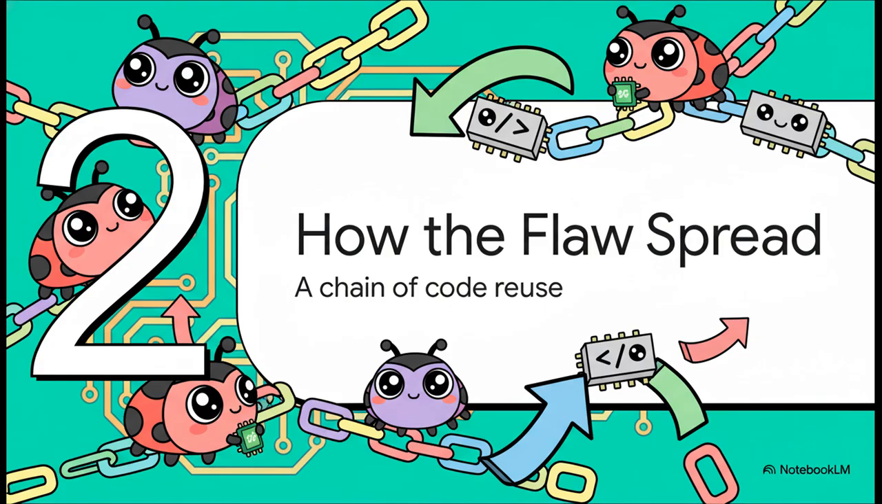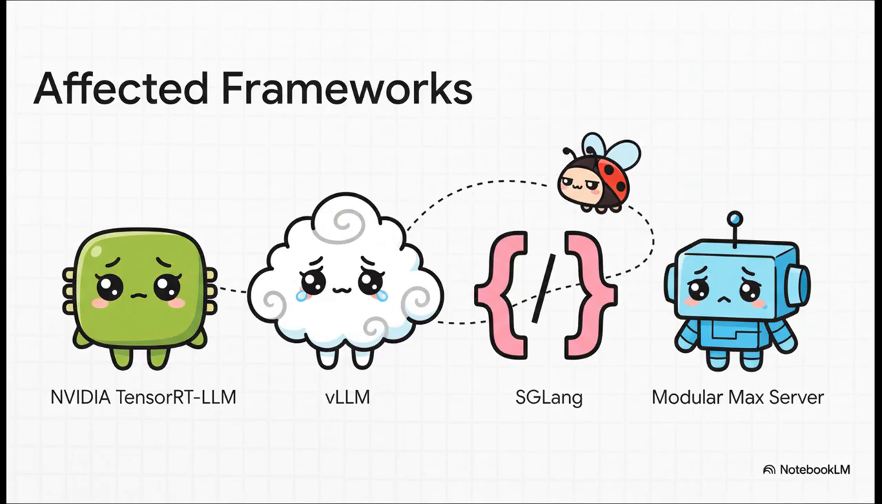But this wasn't just a one-off problem with Meta. This thing had legs. The same flaw started showing up all over the place. And when I say all over, I mean it. The exact same vulnerability pattern was found in a bunch of other major AI frameworks. We're talking NVIDIA's TensorRT-LLM, vLLM, SGLang, and even the Modular Max server.